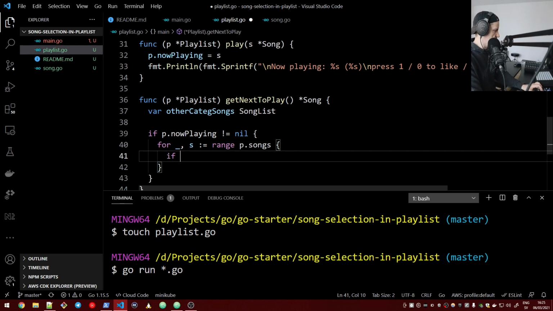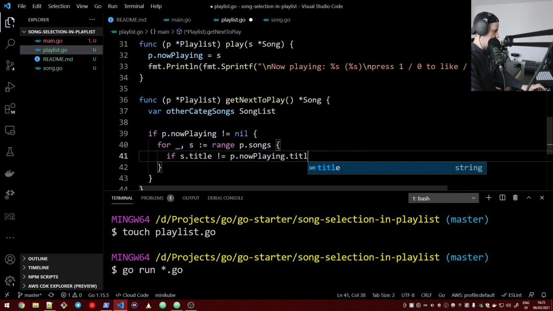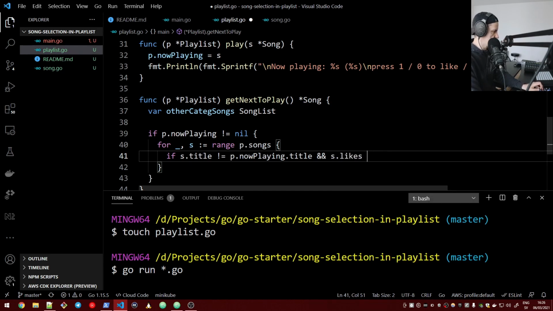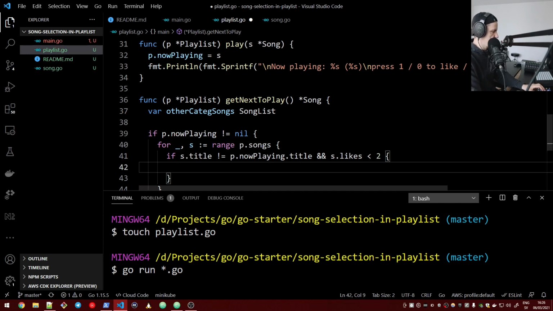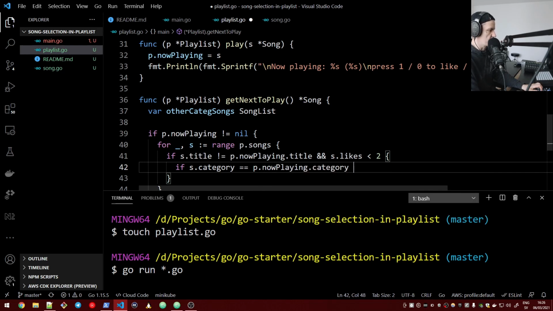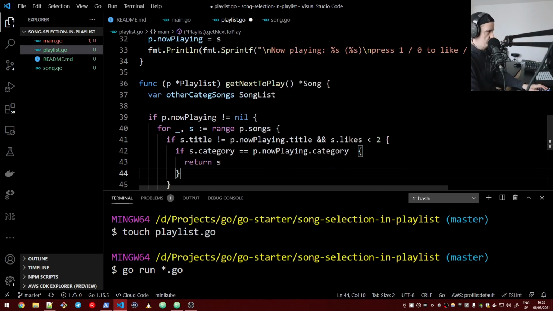So we have if the title of this song is not the currently playing song, so if we don't want to repeat the exact same song that's playing already, and the song has less than 2 likes, then if the category of the song is the same with the category of what's currently playing, then we want to return this song. The idea being that if you like a song, you want to hear more from the same category.